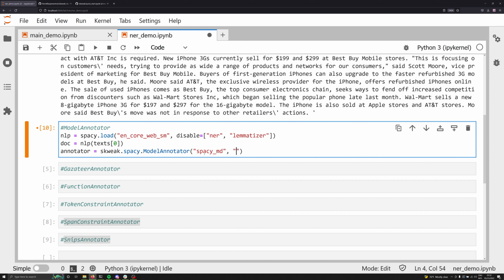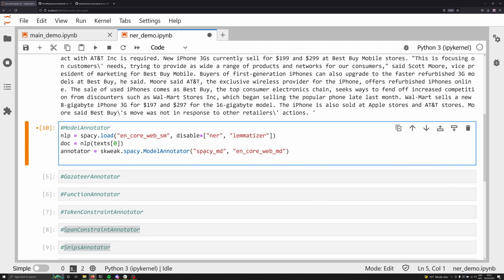Now this can be any model that you want. It can be one that you've pre-trained for another custom workflow, but for right now I'm going to work with the standard en_core_web_md model. And that's going to point to the spaCy medium model. So that's what's going to be used to automatically annotate this text for us. Now remember, in this example, we've disabled the NER component. That's going to be important in just a second. So let's go ahead and create a new doc object, and this is going to be the annotator, which is going to run over this earlier doc object here.